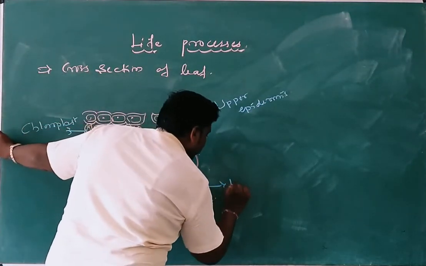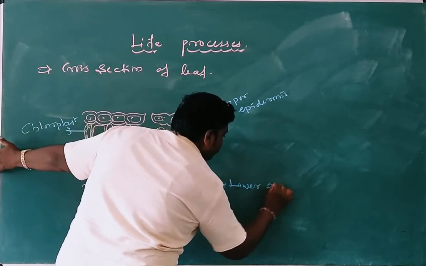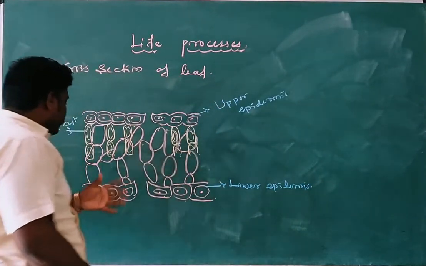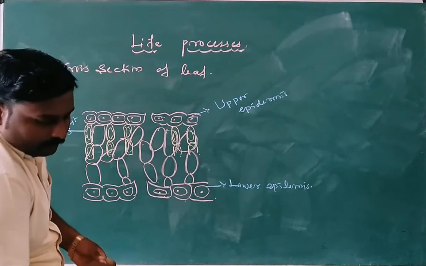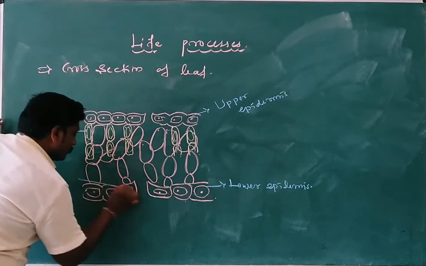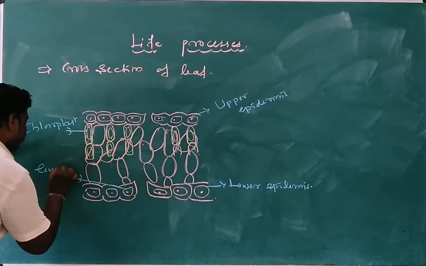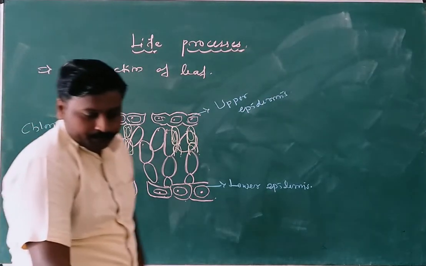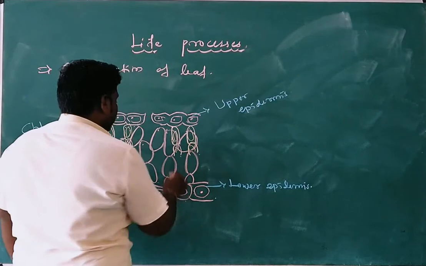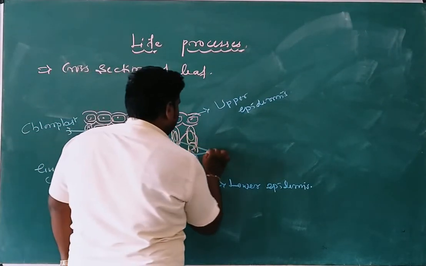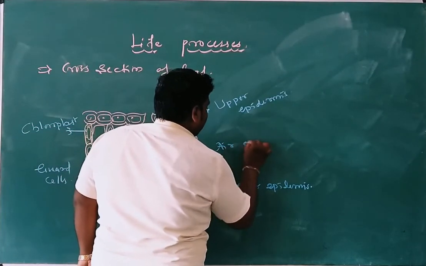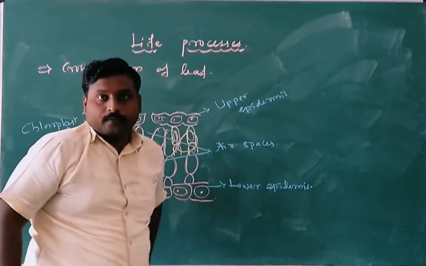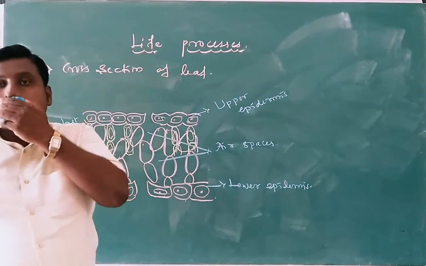This one is lower epidermis. Guard cells. And air spaces.